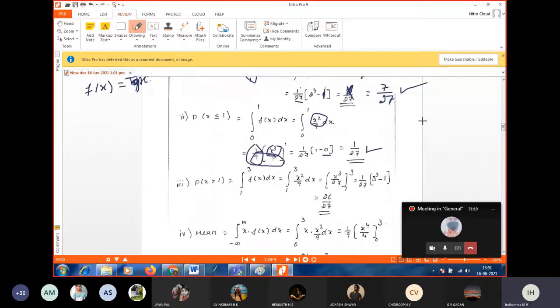P of x greater than 1. What is our existing interval? 0 to 3 only. So here we have 1, here we have 2. Greater than 1 means 1 to. We should include the endpoint whether greater than or equal to is given or not. So if 1 is there, you start from 1. Okay, 1 to 3 we should take. Start from 1, end with 3. So the boundary is 0 to 3. It should not go beyond this.